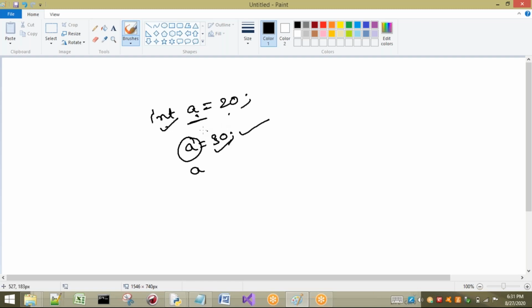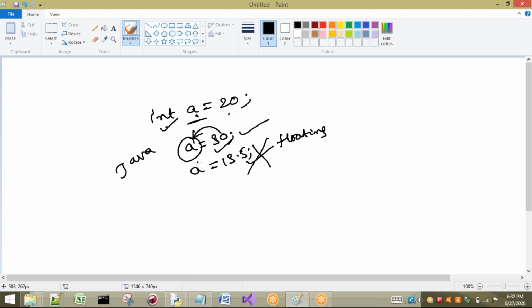30 is also an integer. I can store this integer in this a, no problem. Now if I try to change in Java, this is a Java program I am in, for example 13.5. Now tell me, this 13.5 is what? It is a floating point number. Is it possible? Okay, it is not possible.